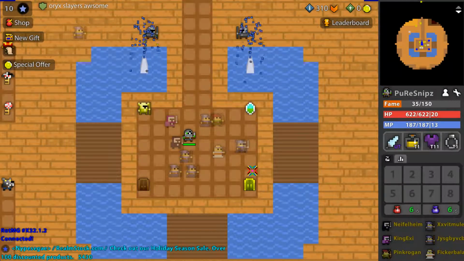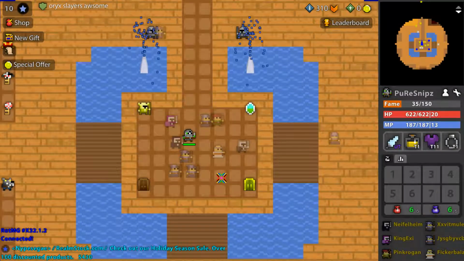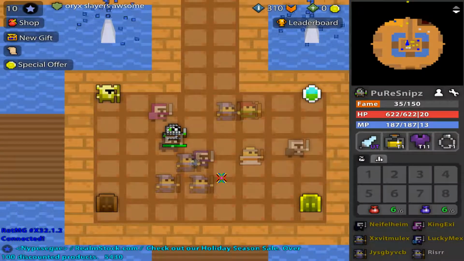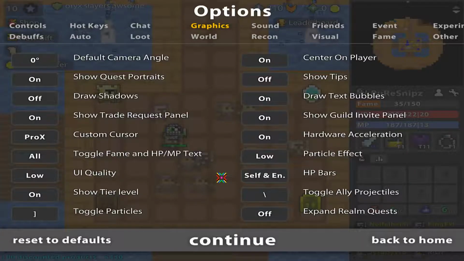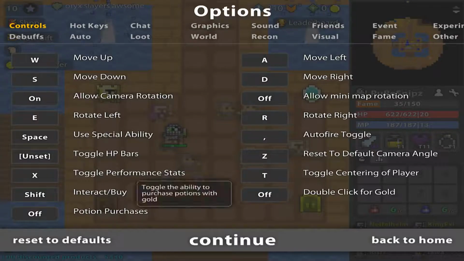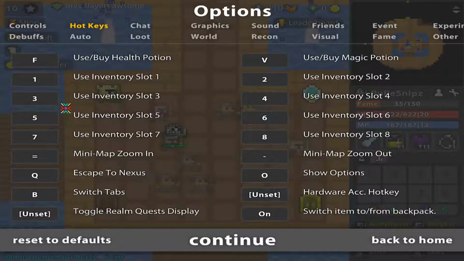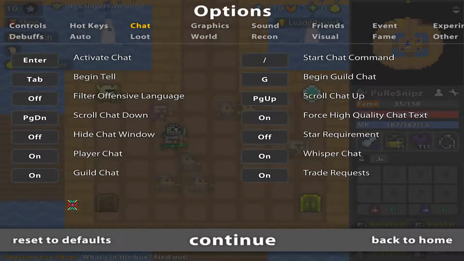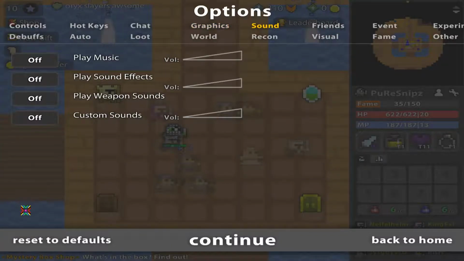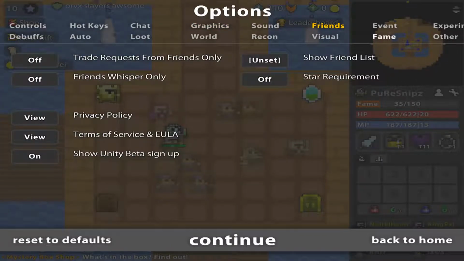Alright, first things first. To get this full screen like I have, you will normally be looking at it like this. Alright? So, we're gonna go to controls. There's nothing too special here. Don't worry about it. Controls, nothing new here either. Chat, nothing new. Graphics, nothing new. Sound, nothing new. Friends, nothing new.